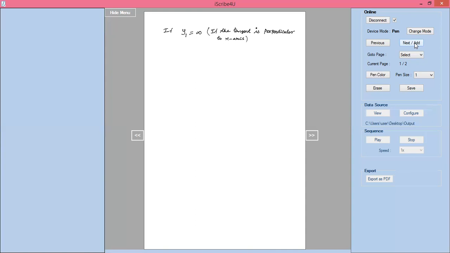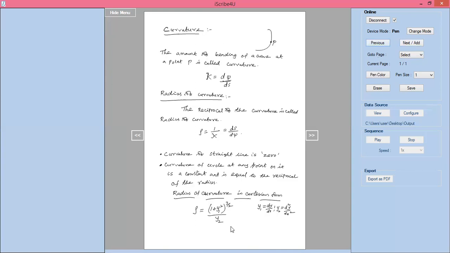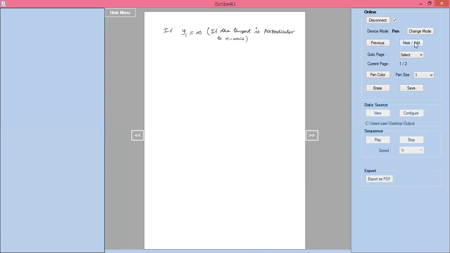In that case, we may not apply the previous formula, rho equal to (1 plus y1 square) whole power 3 by 2 divided by y2. Whenever the tangent is perpendicular to the x-axis, y1 will become infinity.